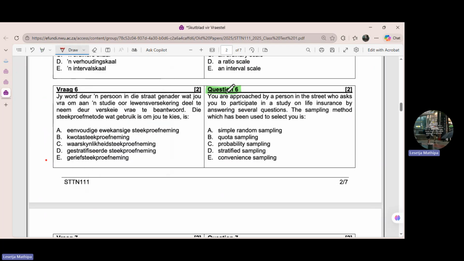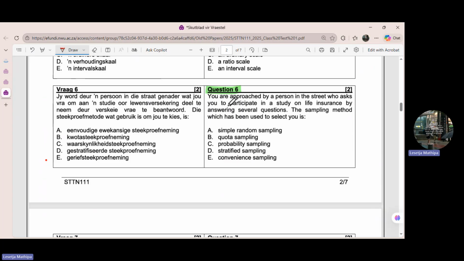Looking at question 6, they say you are approached by a person in the street who asks you to participate in a study on life insurance by answering several questions. So they want to know which sampling method was used to select you.